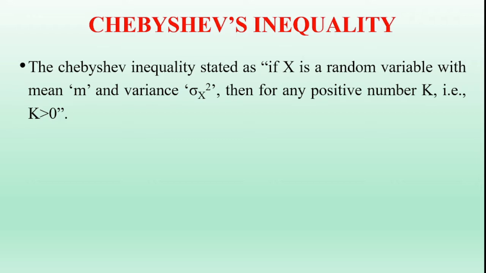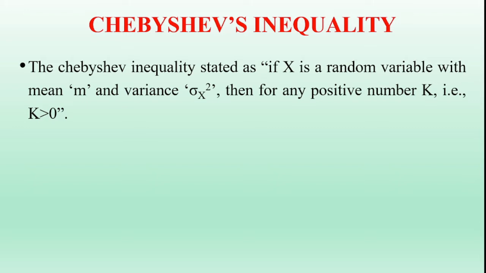Suppose capital X is a random variable with a mean m and variance sigma x square, then the absolute value of x minus m is the measure of the amount by which the value x differs from the mean value in either direction. A powerful inequality that is used to determine an upper bound of this dispersion is Chebyshev inequality.